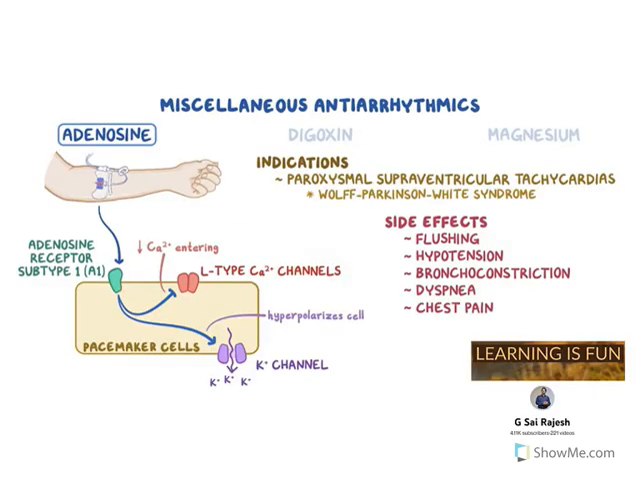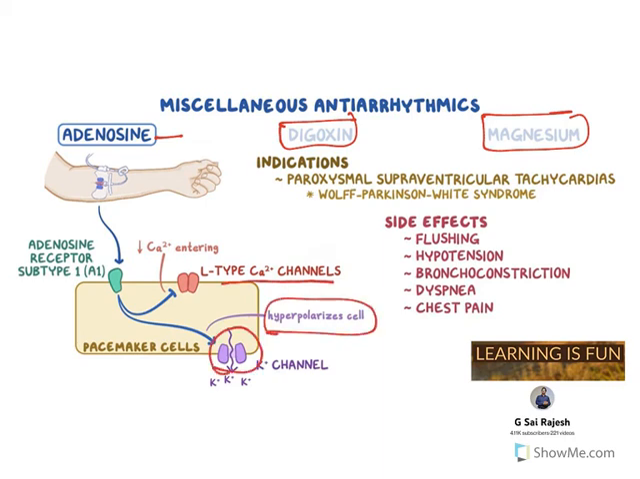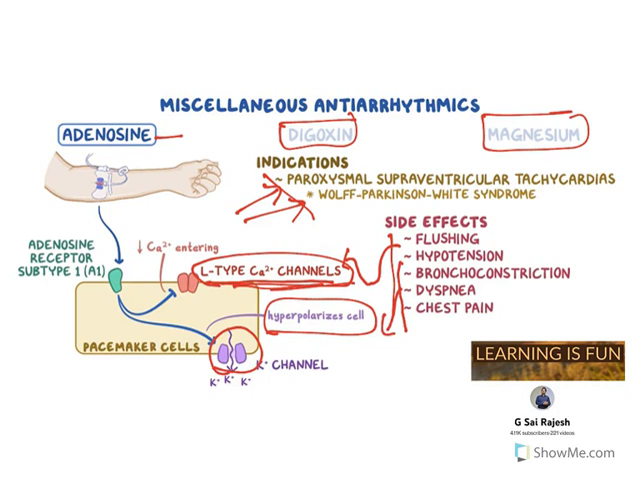Next, we have miscellaneous drugs like adenosine, digoxin, and magnesium. Adenosine blocks the L-type calcium channel and also opens potassium channels. So it hyperpolarizes, reduces calcium entry, and controls arrhythmia. Majorly it is used to treat paroxysmal supraventricular tachycardia and Wolff-Parkinson-White syndrome. Both of them are atrial arrhythmias. The major side effects are flushing and hypotension, because of vasodilation, since it is blocking calcium channels, and it also causes bronchoconstriction, dyspnea, and chest pain. Difficulty in breathing is what dyspnea is.